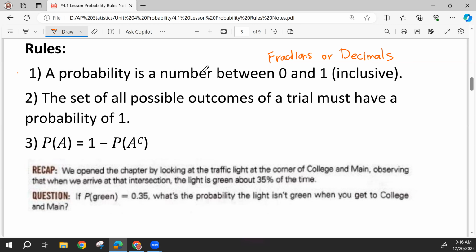Of course, a probability of 1 means that the probability that that thing will happen is certain. It's definitely going to happen. A probability of 0 means something is impossible. It won't happen. There's no way it will happen. If we have different outcomes that can occur, the probabilities of each of those individual outcomes must always add up to 1.